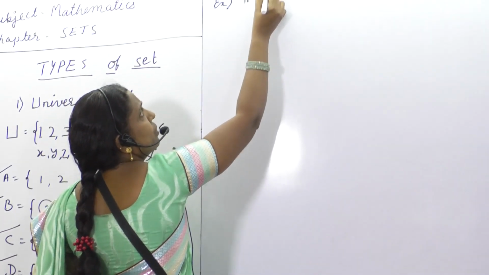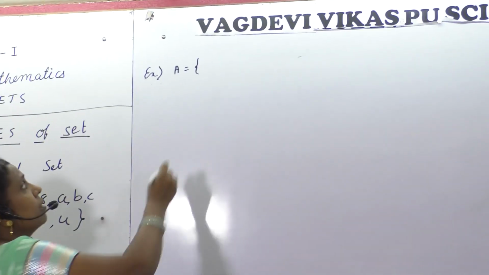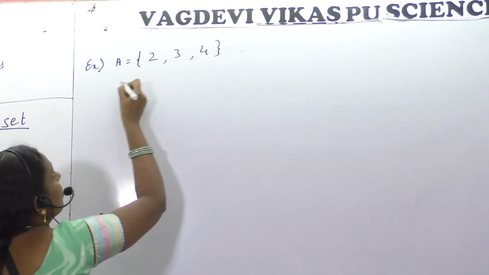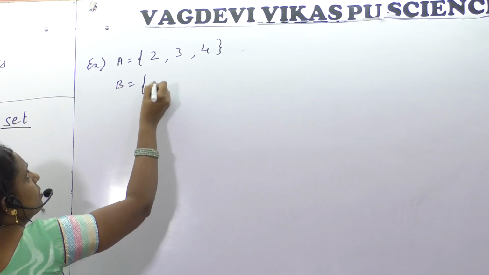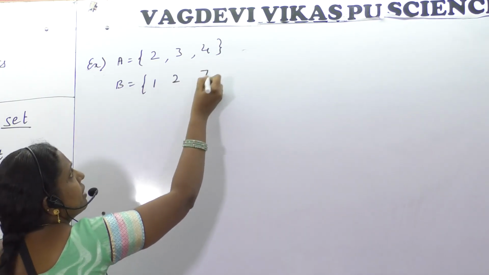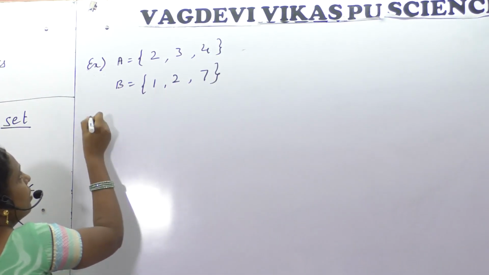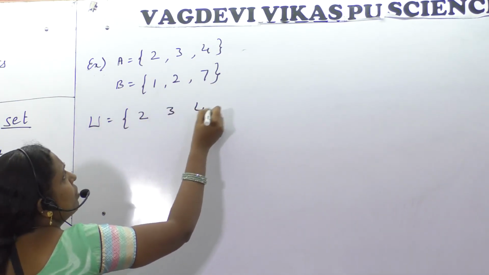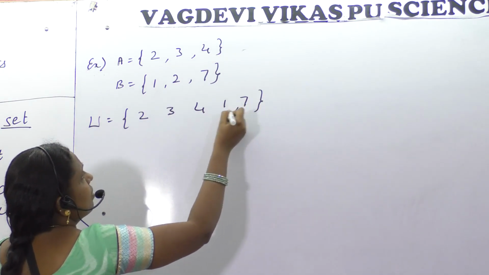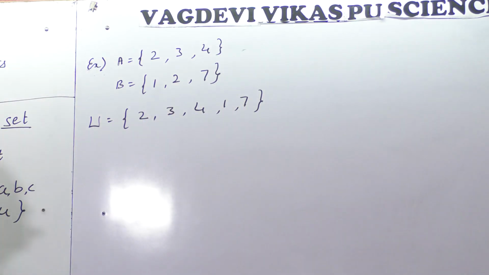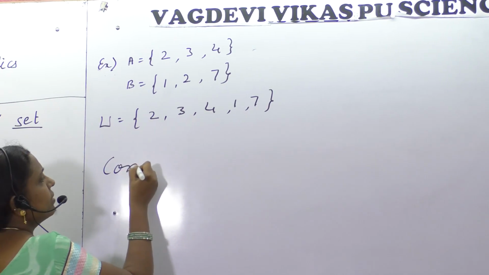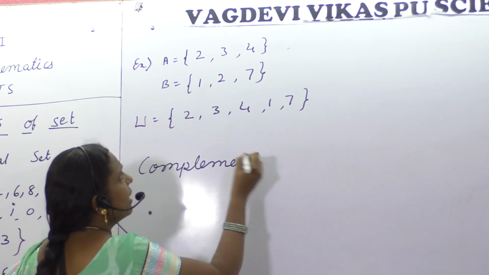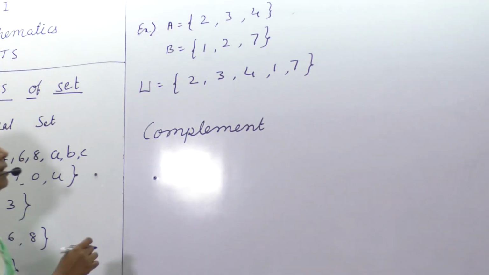Now with a simple example, if A is equal to {2, 3, 4}, B is equal to {1, 2, 7}, the universal set is equal to {2, 3, 4, 1, 7}. Suppose you are asked to find the complement set. I am making you understand the complement set definition using this simple example.